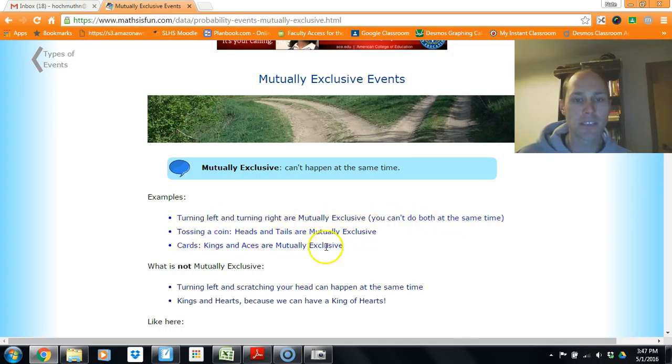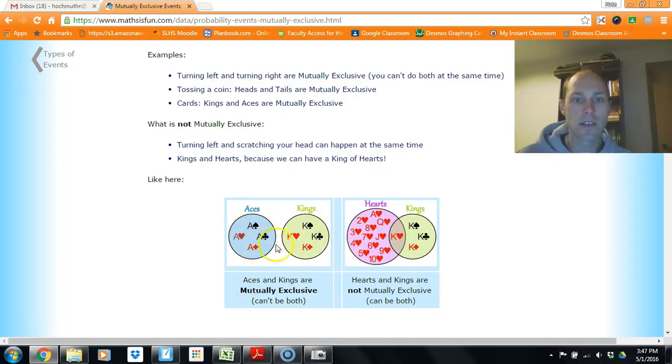Tossing a coin, heads and tails, mutually exclusive. Kings and aces are mutually exclusive because you can't have both on the same card. Not mutually exclusive, turning left and scratching your head, you can do both at the same time. Kings and hearts, because you can have both of those. So here's examples of Venn diagrams. Aces and kings are mutually exclusive, but hearts and kings are not mutually exclusive because there's an intersection where you can have both a heart and a king. That's just another thing that we need to know.